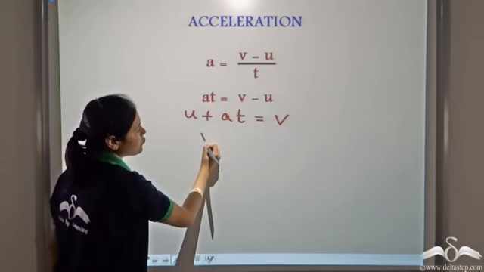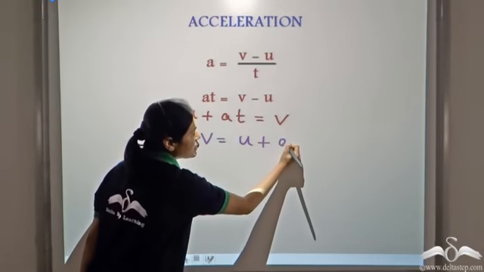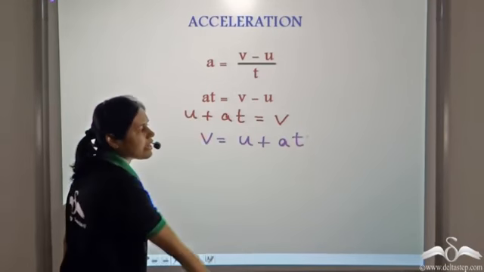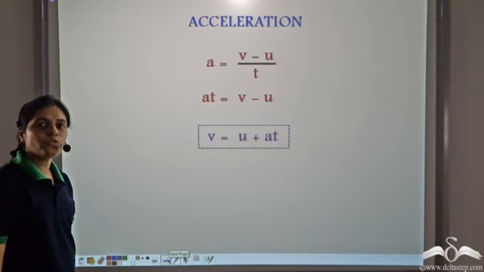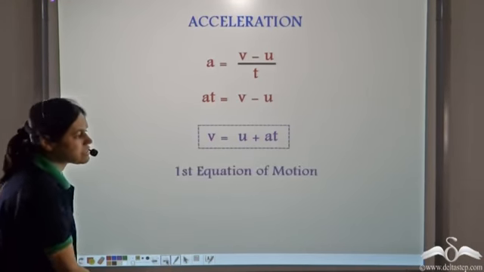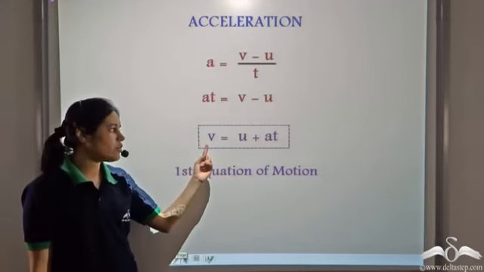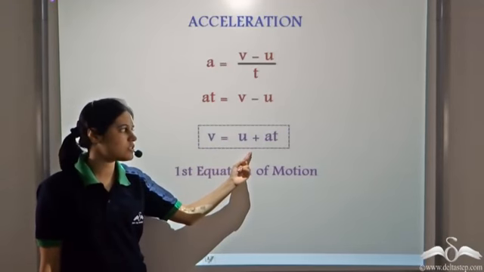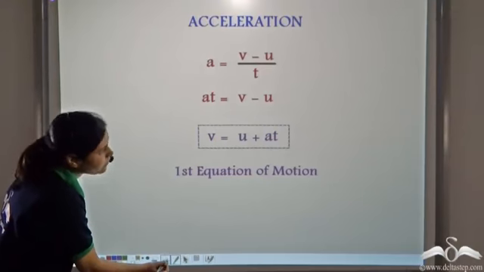So we get v in terms of initial velocity plus acceleration into time taken. So v is equal to u plus at, and this is nothing but our first equation of motion. Final velocity is equal to initial velocity plus acceleration into time taken.